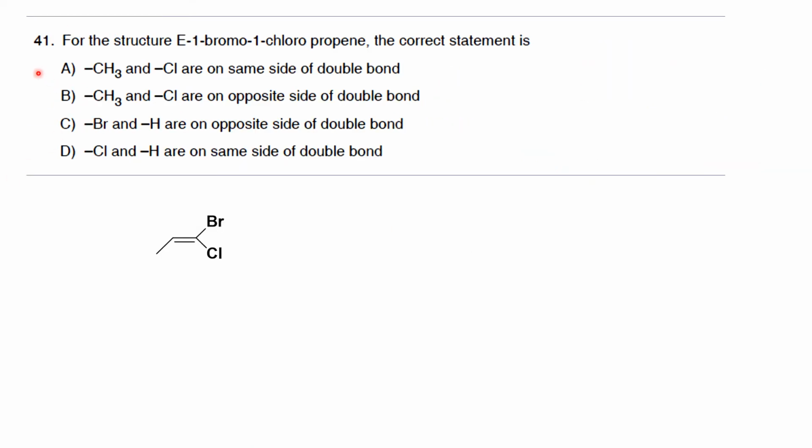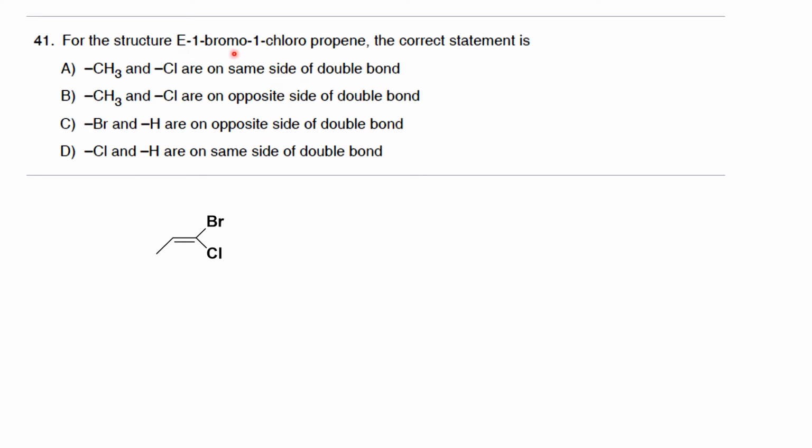Now the next question is a pretty simple question. It is about stereochemistry of a compound. A compound has been given which is E-1-bromo-1-chloropropene, and you are asked to find out which groups are on the same side or on the opposite side. So you have to find the correct answer from these options.